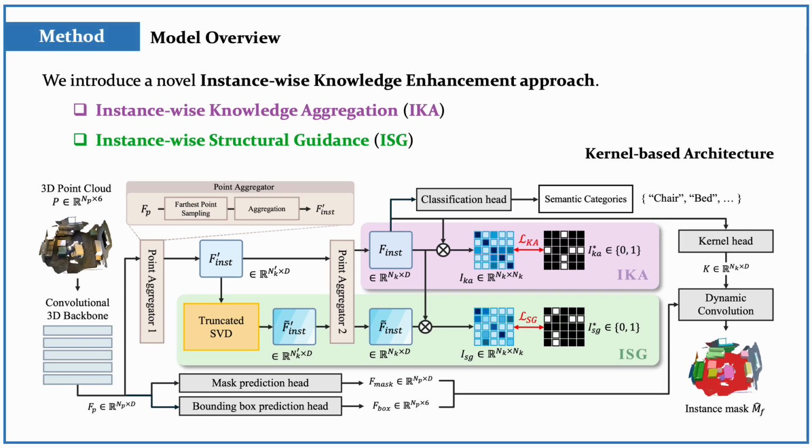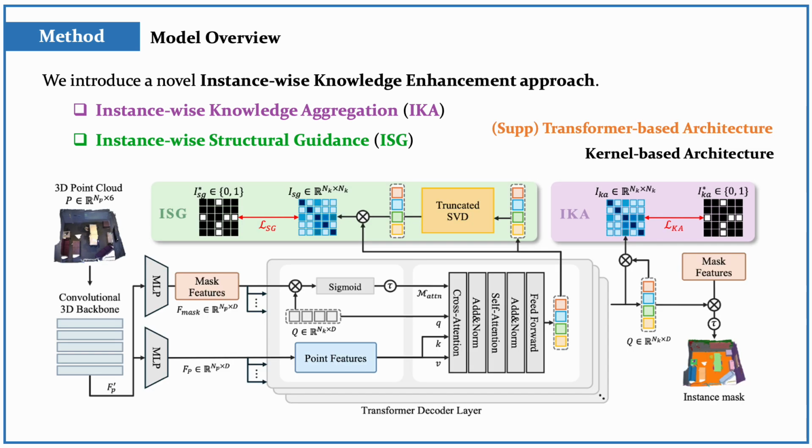This is an overview of our framework. In this video, we describe our instance-wise knowledge enhancement approaches based on the modern kernel-based architecture. Our model consists of four main modules: a sparse convolutional 3D backbone, the instance-wise knowledge aggregation, that relates the scattered information of individual instances, the instance-wise structural guidance that effectively instructs candidates with spatial cues from augmented instance features, and finally, a dynamic convolution network. Note that we also describe our transformer-based architecture in our supplementary material.